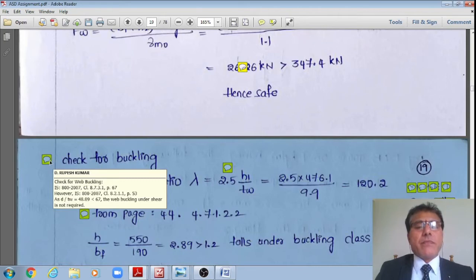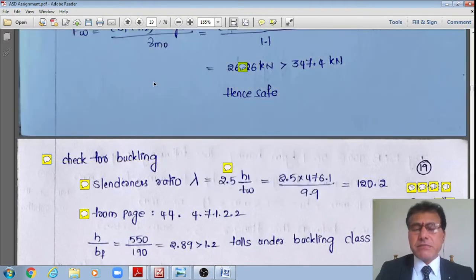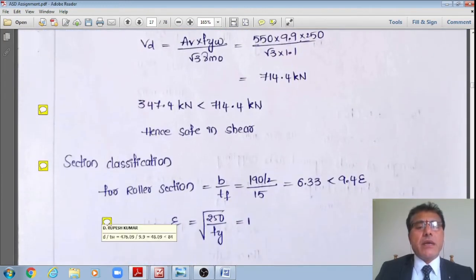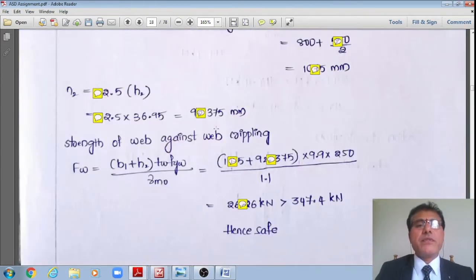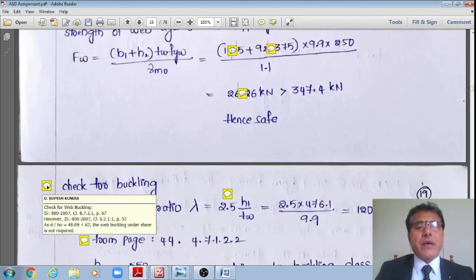However, now let me see this d by tw. Just now we got 48.09 in the section classification, which is much less than 67, right? This section classification we have seen right here. That was 48.09, therefore much less than 67. Therefore we can say that buckling will not happen, or the web will not buckle under this shear force, and the web buckling check need not be done.